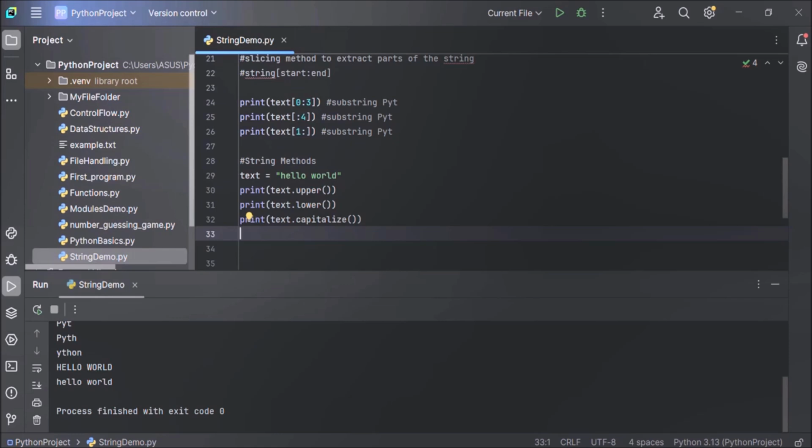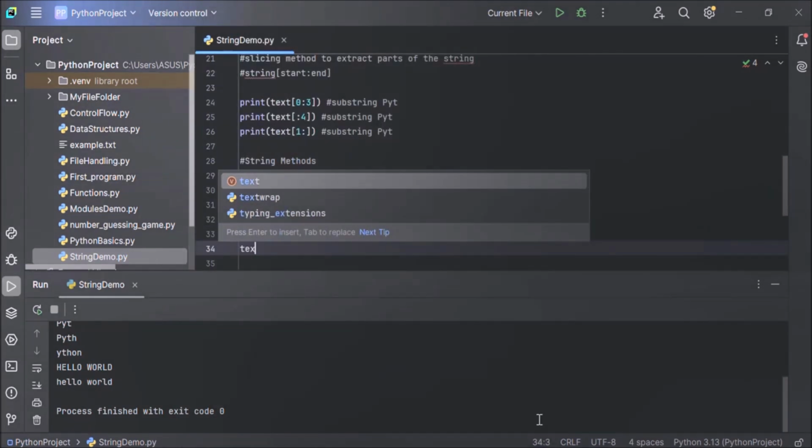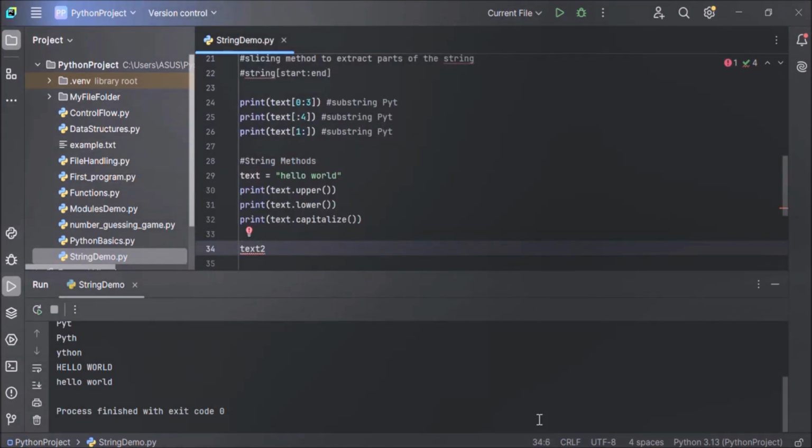Next one is the strip method. The strip method removes any leading or trailing white spaces. Now let's understand this with the help of an example. Let's create a new string, text2, and store some value to this string with some leading and trailing white space. So in double quotes, add some white space before the string value, hello, and some white spaces after the string also.